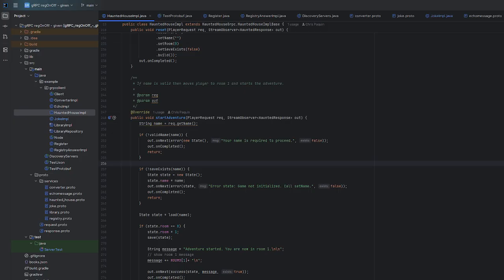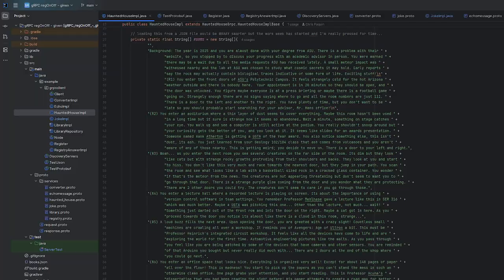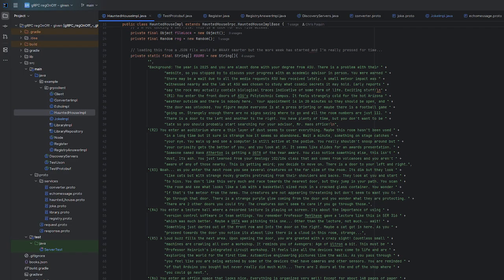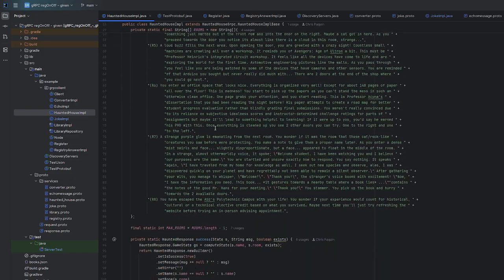Haunted house, as I mentioned before, because there's only parameters in the get name, we have two helpers up here. So this should be a JSON, but I ran out of time and got lazy, to be perfectly honest. We use an object as a file lock here. We don't have it synchronized on a specific object, so I'll briefly show you this at the very bottom.